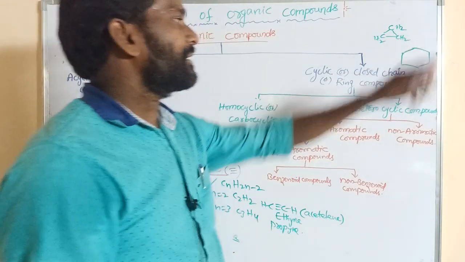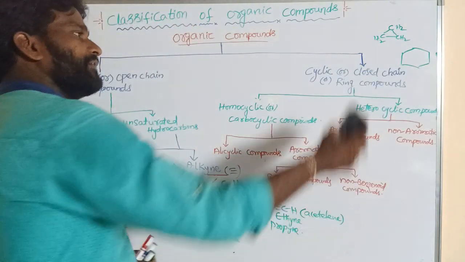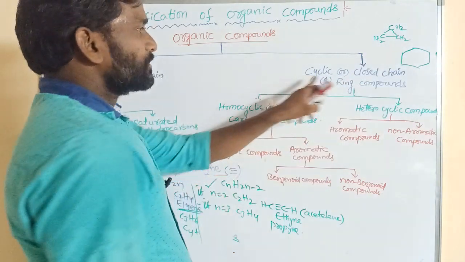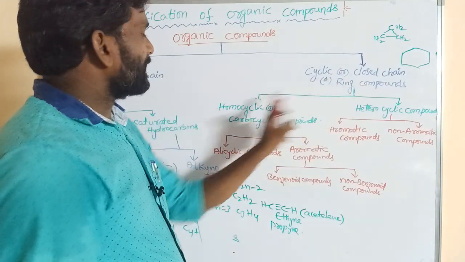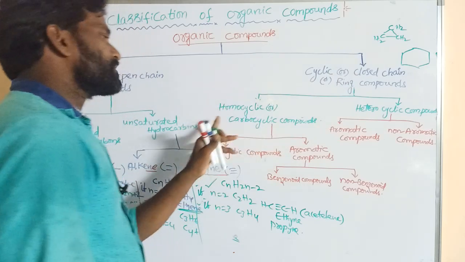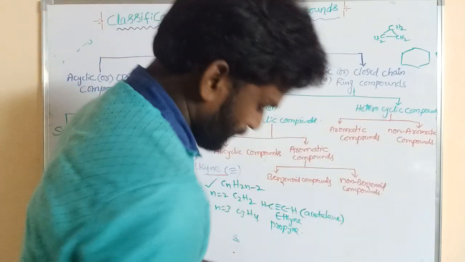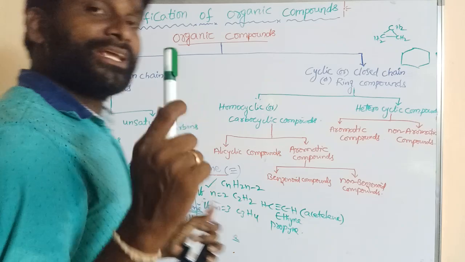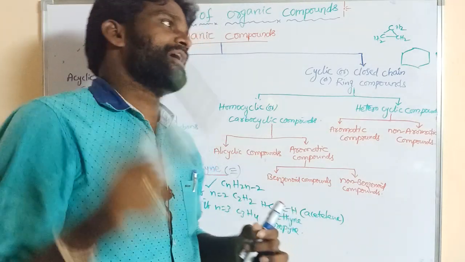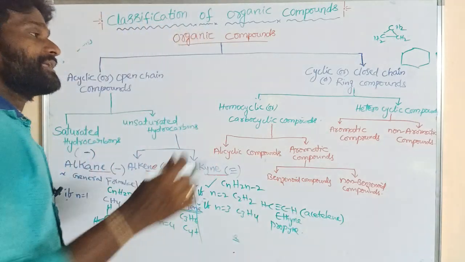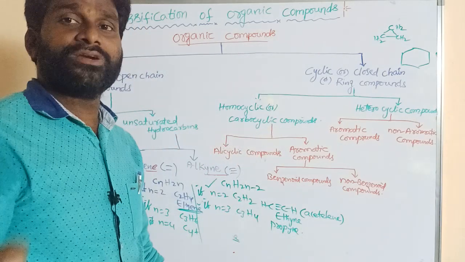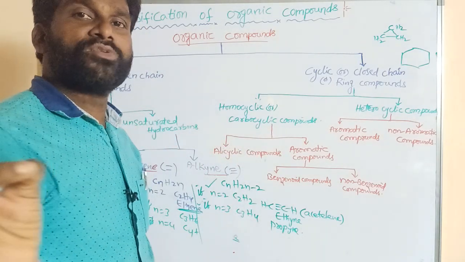This is a ring. All are having the same. So the cyclic or ring compounds are again classified into 2 types. One is homocyclic, another one is heterocyclic. Homocyclic: the cyclic compounds containing the same atoms. What is homocyclic? The cyclic compounds containing the same atoms are said to be homocyclic.